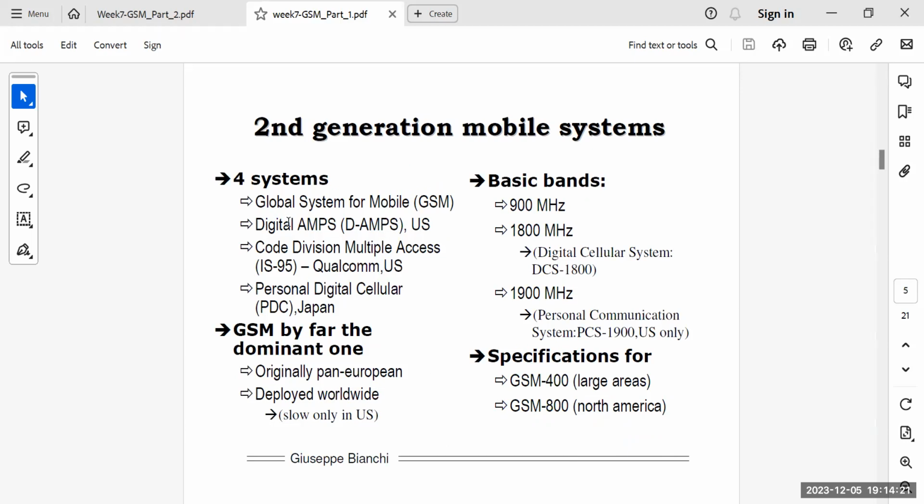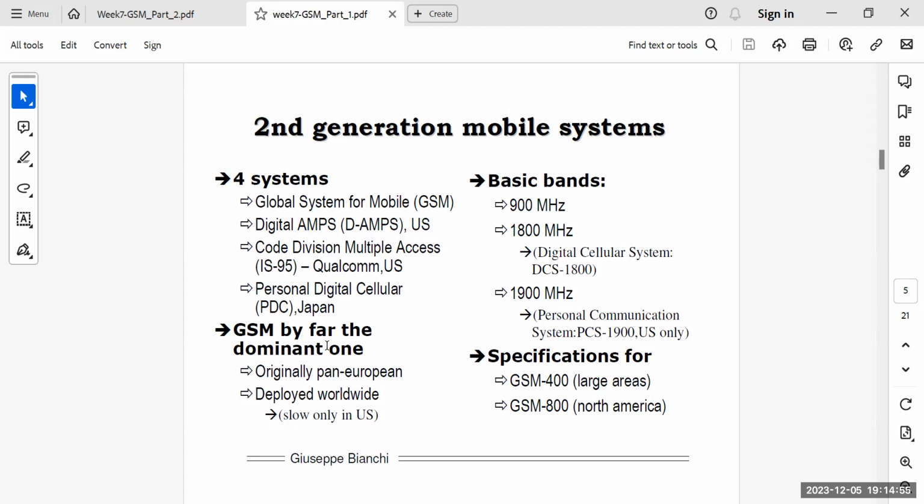As far as second generation of mobile systems is concerned, the global system for mobile, that is the GSM, came into the market, and the AMPS were evolved to the digital AMPS by the United States, and the code division multiple access also got attention, and Qualcomm, the company based in United States, is basically known as the pioneer of this CDMA systems. Personal digital cellular systems were also being used in Japan.